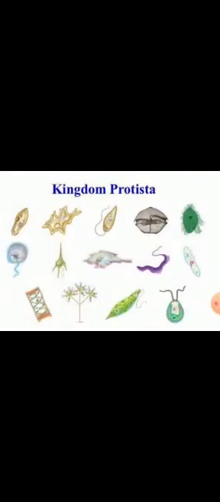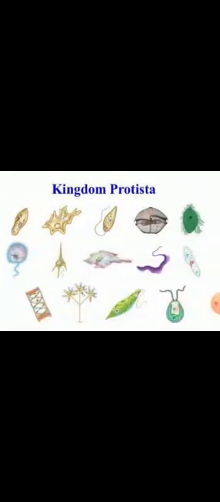Number 2 is kingdom Protista. Usually they live in water, and the members of kingdom Protista are amoeba and paramecium. You can see the image on your screen. That is the image of amoeba, which is like a water droplet, and the second one is paramecium, which is like the sole of a shoe. Both of these are members of kingdom Protista. These protists are made up of only one cell, meaning they are unicellular.